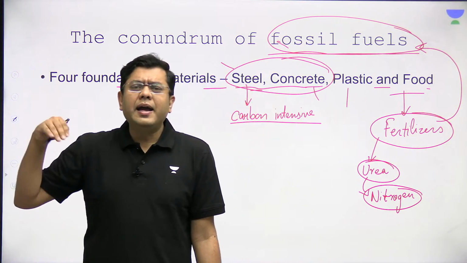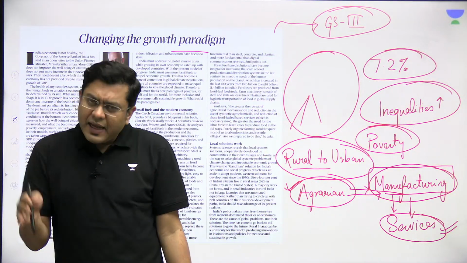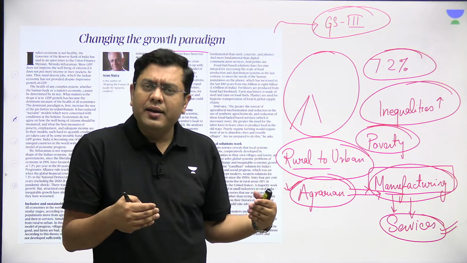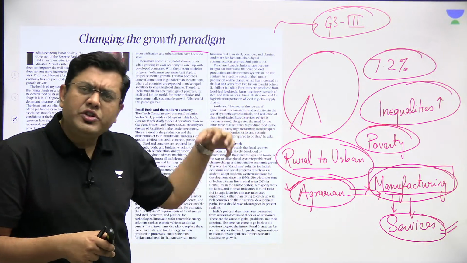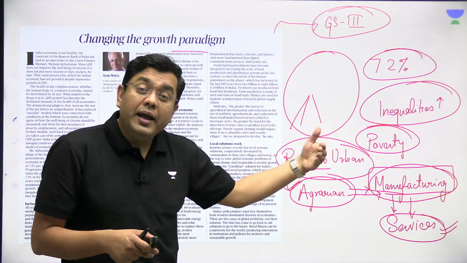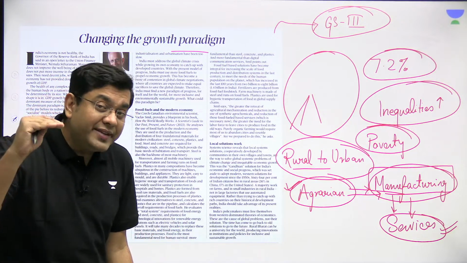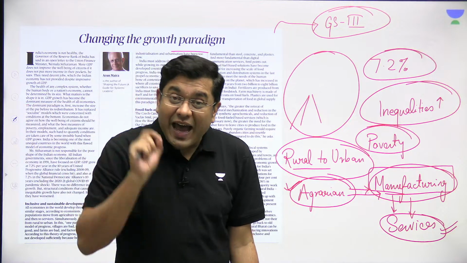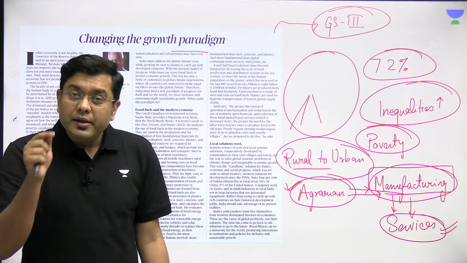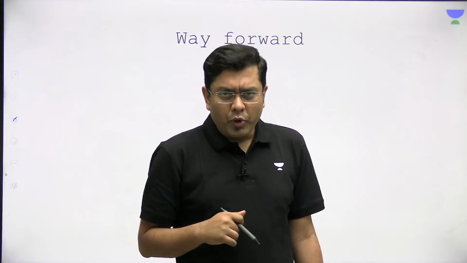The earlier paradigm of growth told us that you need to transition from rural to urban. The larger implication was that rural is something not good, underdeveloped, and urban would be developed. That is why frequently you would hear news stories and articles that in India, the rate of urbanization and industrialization is slow. That is why India is not developing at the pace that it should. Now, largely if you think about it, there is a counterpoint as well.